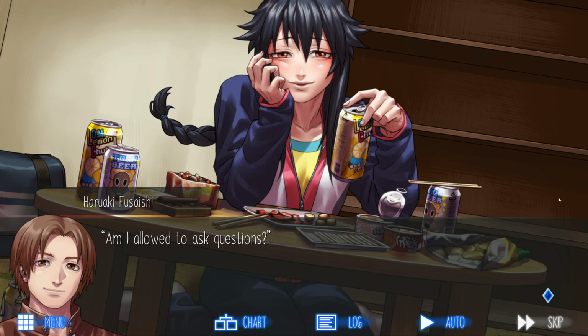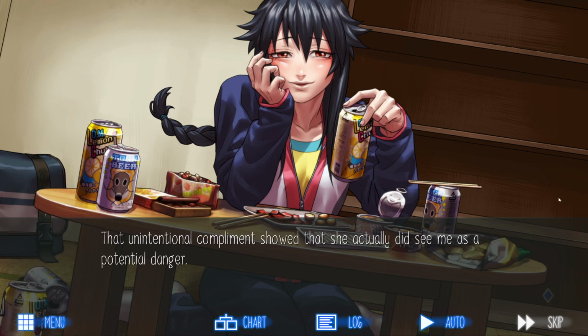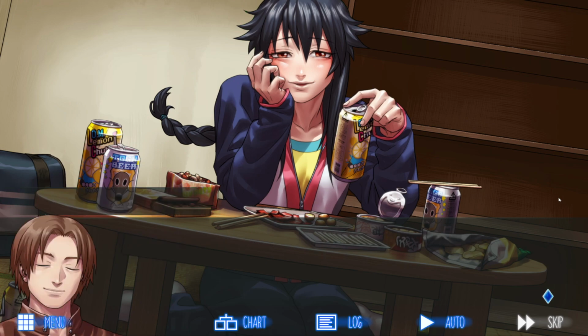Am I allowed to ask questions? Sure. Can I just assume that it's not because I look like a good guy? Well, I don't think you look like a bad guy, but no, I doubt you're good either. You look experienced with women, for one. That unintentional compliment showed that she actually did see me as a potential danger.